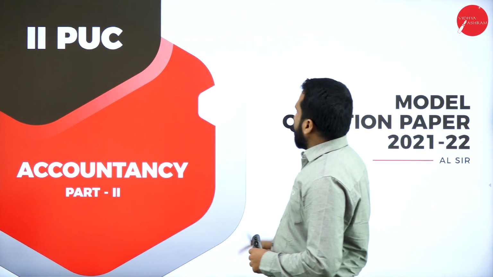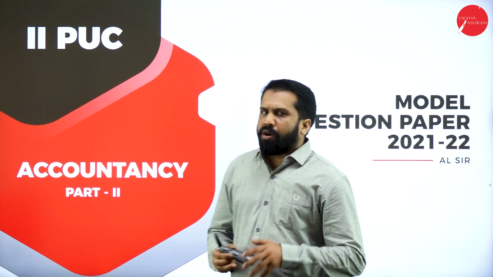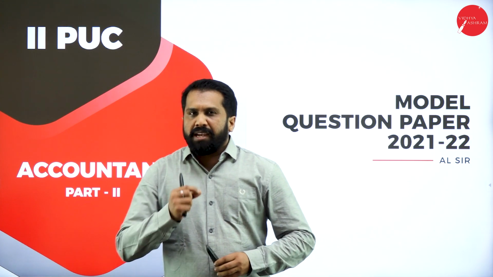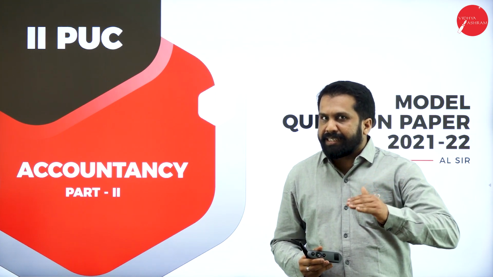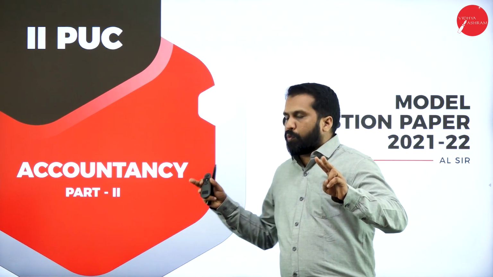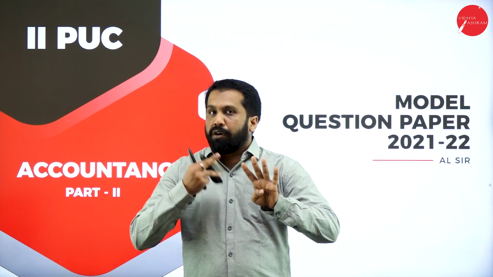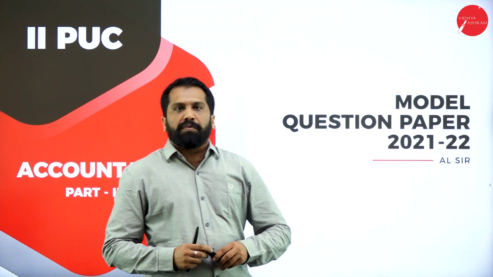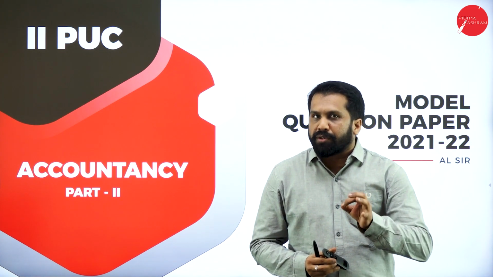Now we are discussing your model paper part 2. In part 1, we discussed all your 1 mark, 2 mark as well as 6 mark questions. And in part 2, we'll go with your 12 mark questions in detail. In your model paper part 2, we'll go with 4 questions of 12 marks each. And one more part is there, that is called part 3. In that, we go with your remaining 12 mark as well as your POQ questions.